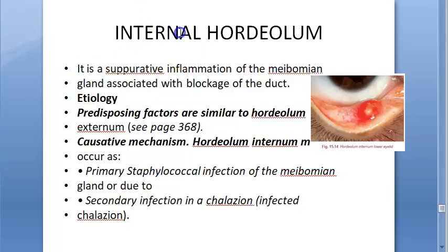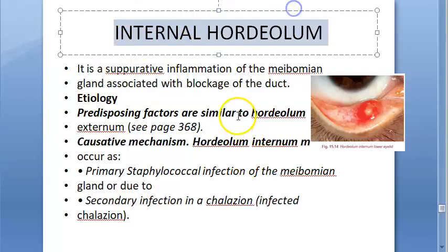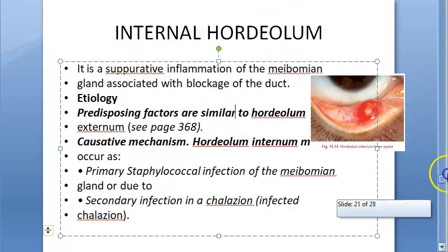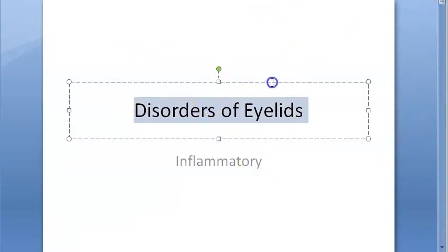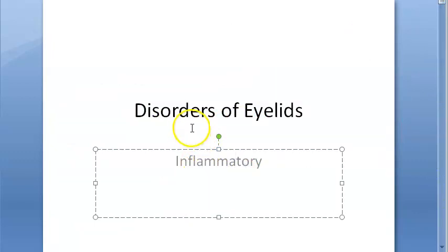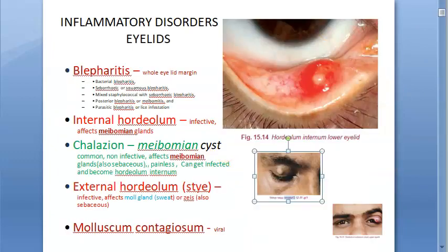Hello people, in this video we want to look at internal hordeolum. What is this internal hordeolum? First of all, where are we? We are looking at the disorders of eyelids, and in that we are looking at the inflammatory disorders of eyelids. In inflammatory disorders of eyelids, you have blepharitis, internal hordeolum, chalazion, external hordeolum, molluscum contagiosum. So in this video, what do we want to look at?